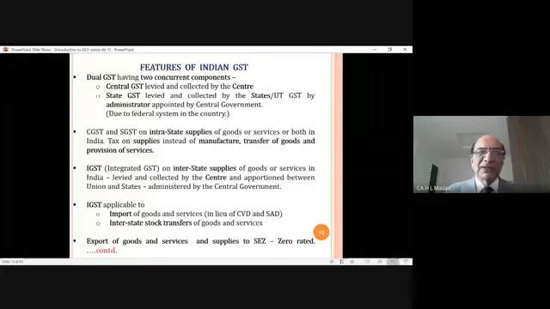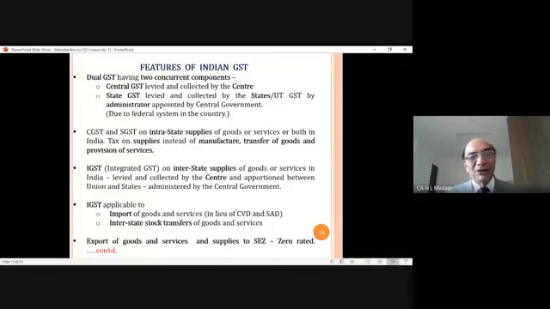Now, what has the government done? If you transfer stocks interstate, that is, from one state to another to your own branch, in that situation you have to collect IGST on that. Look, earlier there was no tax, and now I am saying you have to collect IGST. That is not proper; earlier there was no tax, and now you are asking me to pay tax.